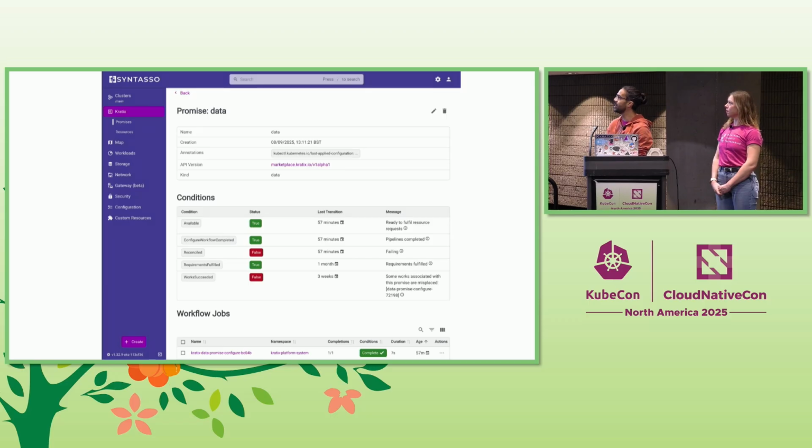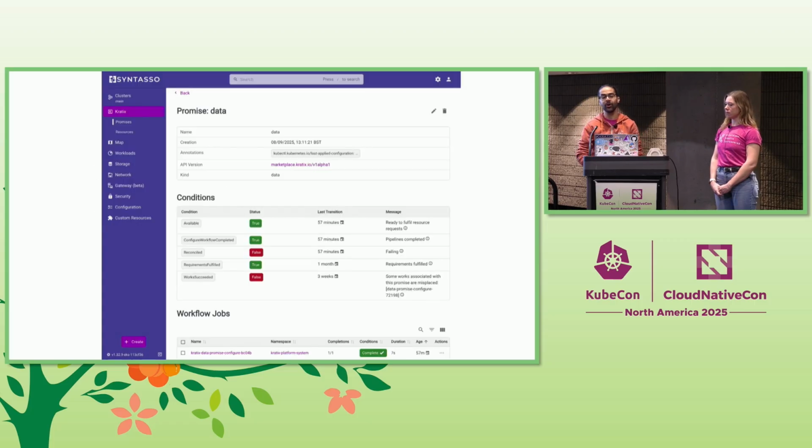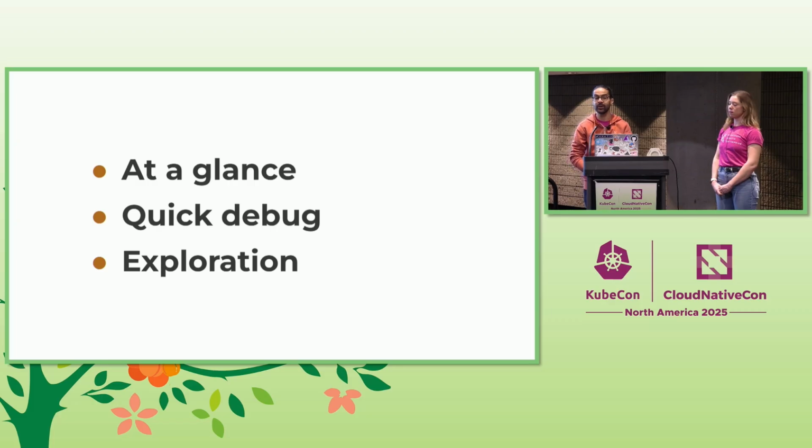This is what we built. You may not know a lot about our product right now, and that's fine. But at a glance, you can see a system. It has colors, it has fonts, it has links you can click and discover. And a graphical user interface actually makes that at-a-glance experience so much easier. Without knowing much about the product, you can see there are some things green, some things red, right? And that allows for a quick debug experience. You can easily see what is going right and what's going wrong.